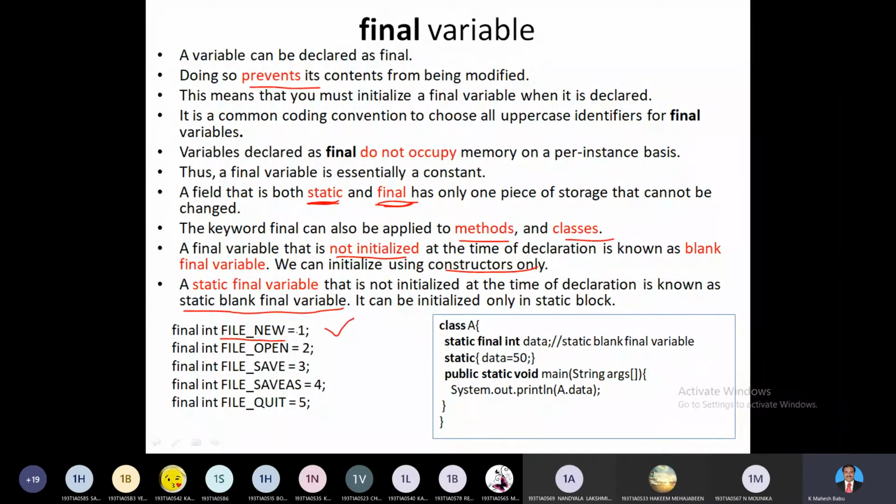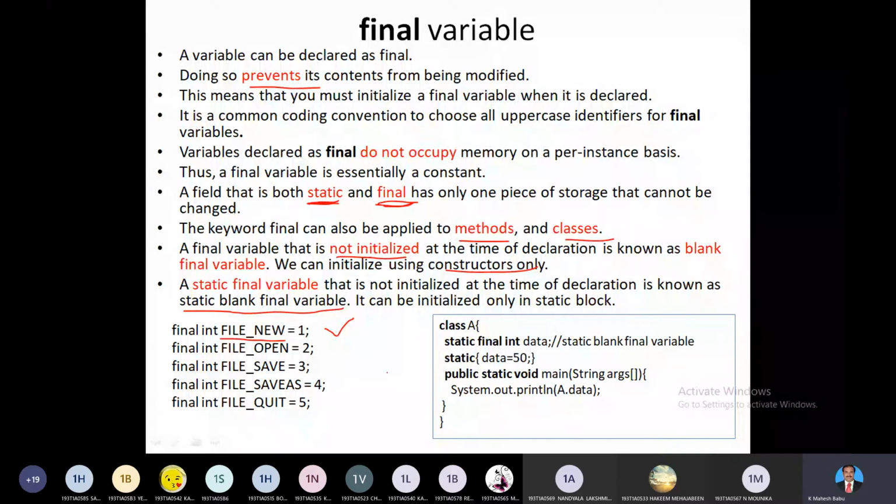At any stage if you alter the value of 1, the system will give you a warning message. So it is better practice to represent final constant variables in uppercase, right? The variable name may be in uppercase or lowercase, but try to mention the constant variables in uppercase.